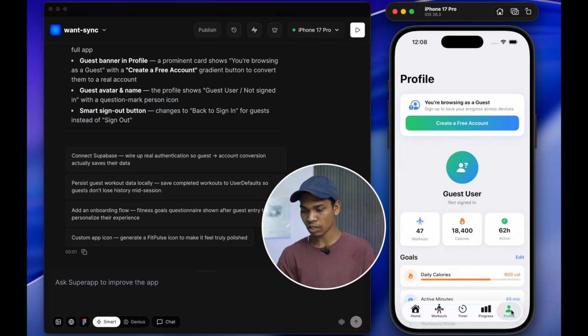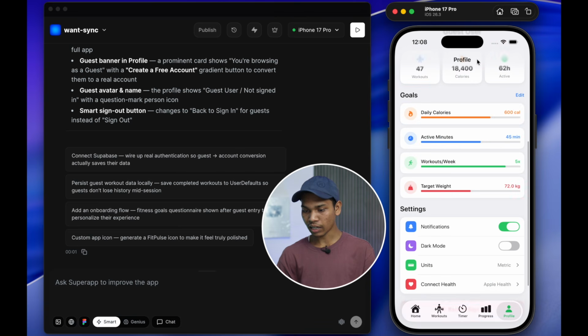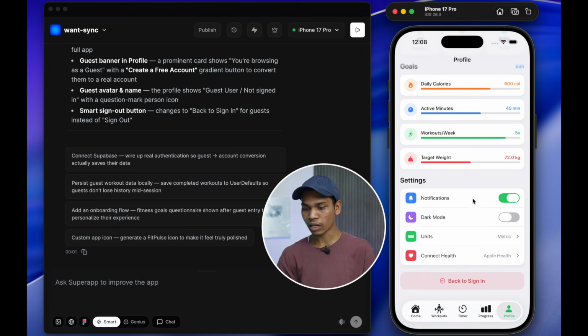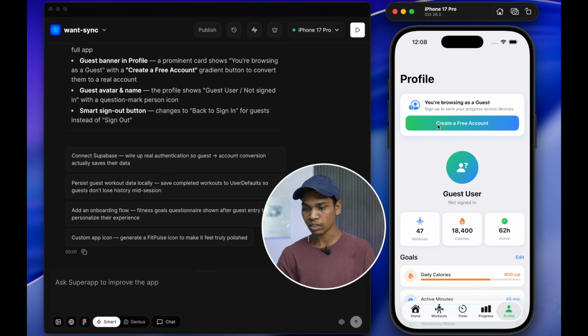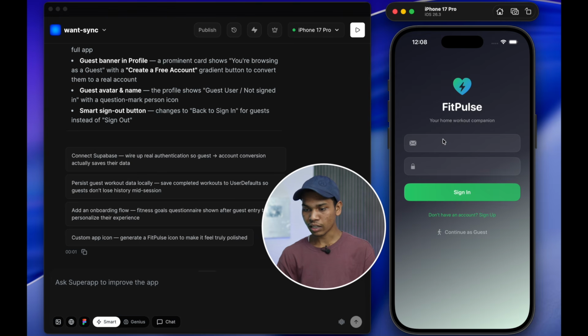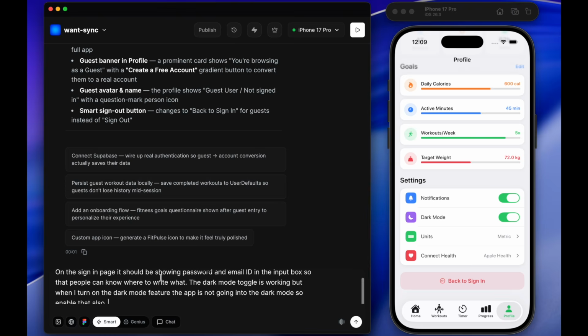And then there is the last option of profile, where currently it is showing guest user, and you can just create an account. So let's see, if I click on this create a free account, it is showing sign in option, but I think there should have been written email address and password. It is not showing, so I will just type it here.